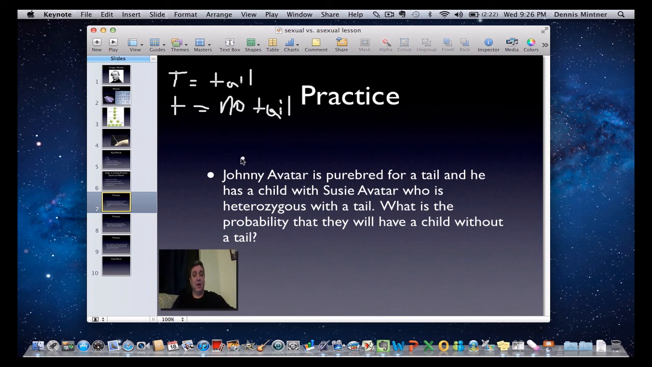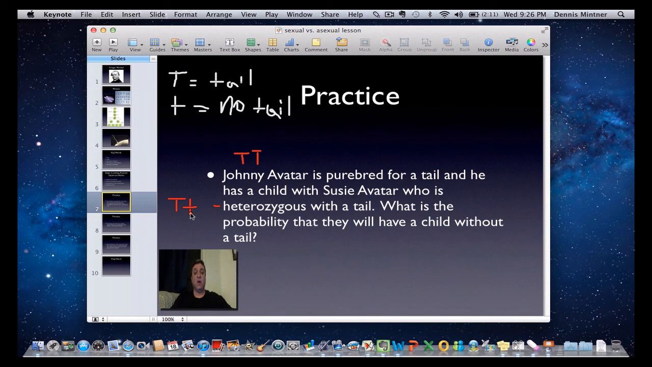The next step is, if I were to go back, because I need to determine the genotypes, the genes of the parents. Johnny Avatar is purebred for a tail. That means he has a tail. Purebred means that he's homozygous. So Johnny is going to be big T, big T. All right? Susie is heterozygous, so that always means I have two different alleles. So she's big T, little t. Okay?